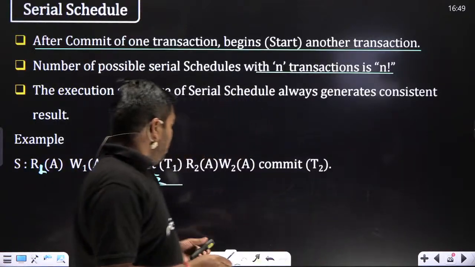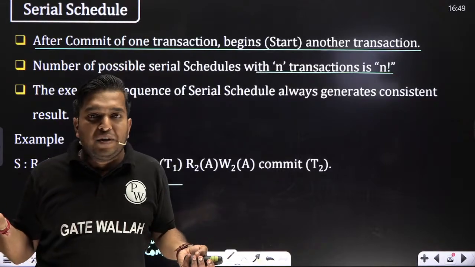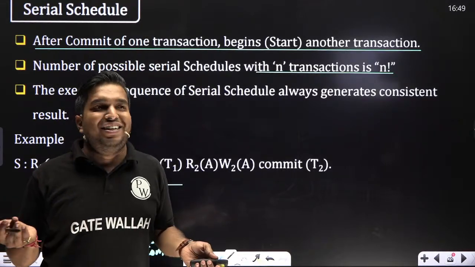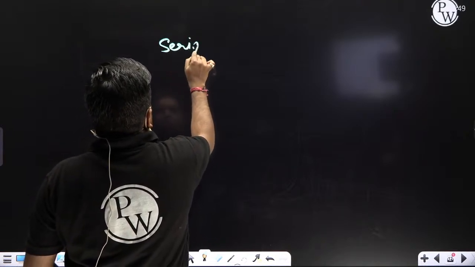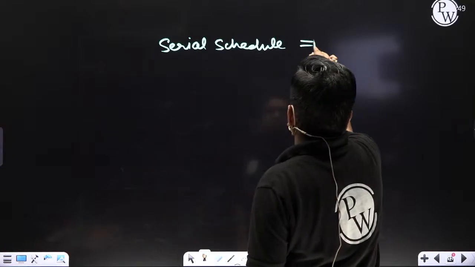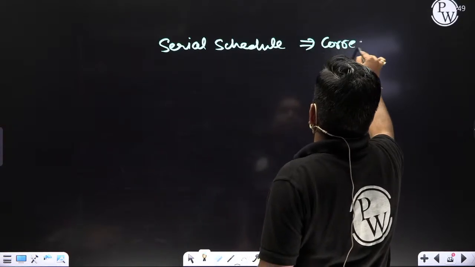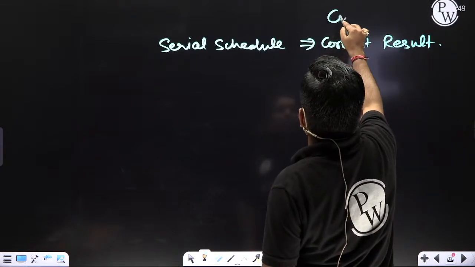If T1 goes to sleep, T2 cannot start until T1 completes. All clear? One thing we know: a serial schedule gives the correct result.